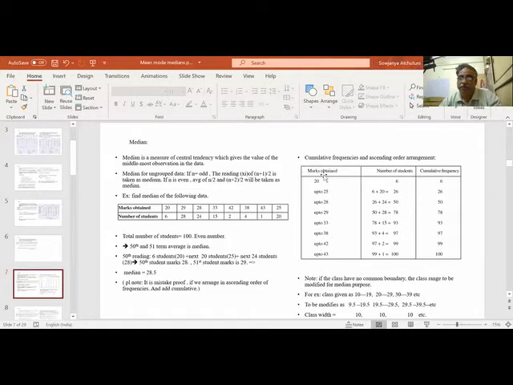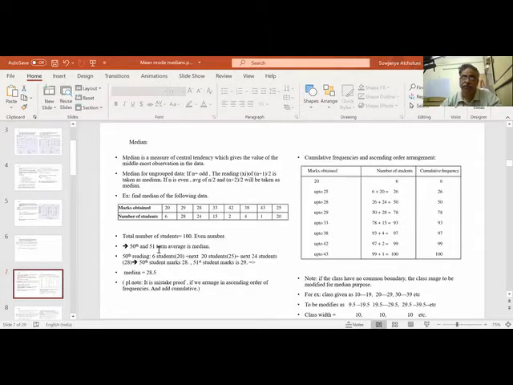So first we have to go marks up to. That means, marks obtained less than 20 is how much? 6. Less than 25, 26. Less than 28, and so on, less than 43, 100. Like this, if you add this, it is the cumulative itself: 6, 26, 50, 78, 93, 97, 99, 100. So I want the 50th reading and 51st reading. The 50th reading is 28, the 51st reading is 29.